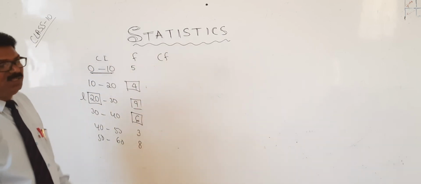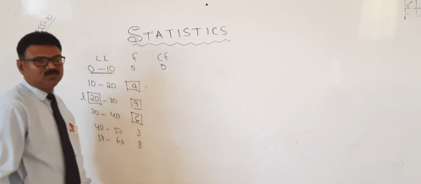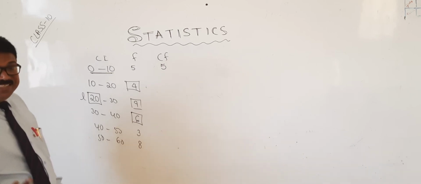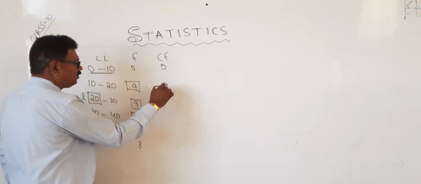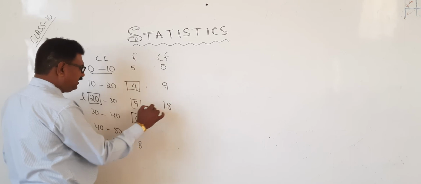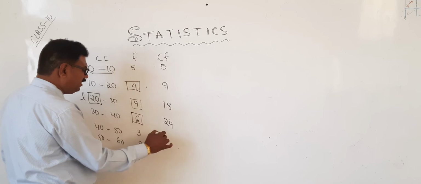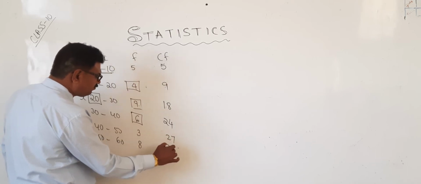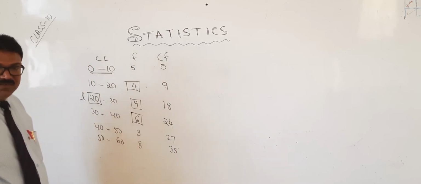Write the first one as it is. For the next term, we should add the next term to the previous one. 5 plus 4, 9. 9 plus 9, 18. 18 plus 6, 24. 24 plus 3, 27. 27 plus 8, 35.